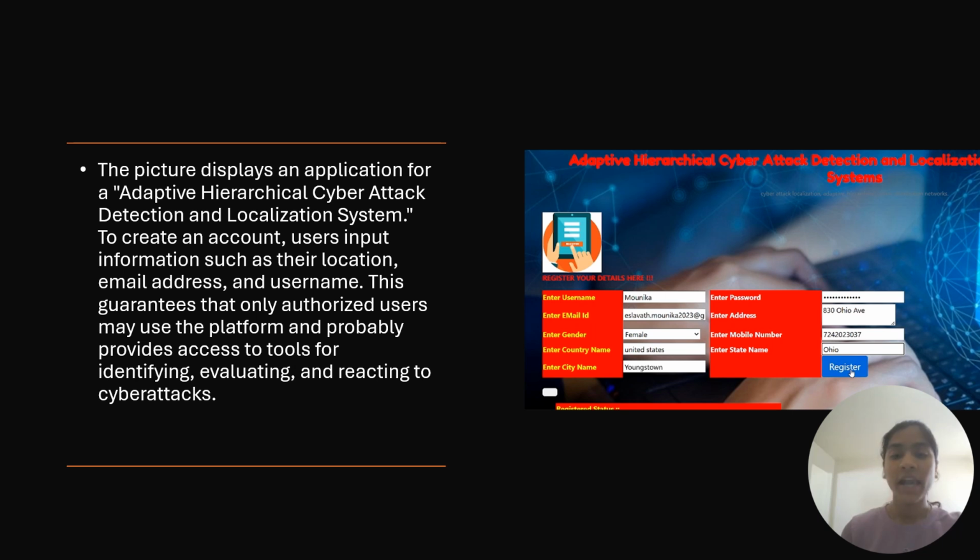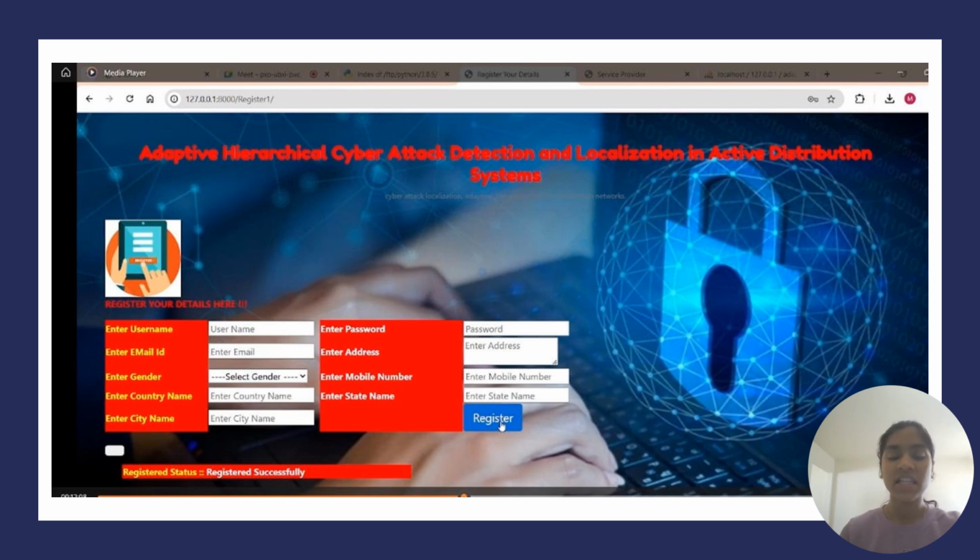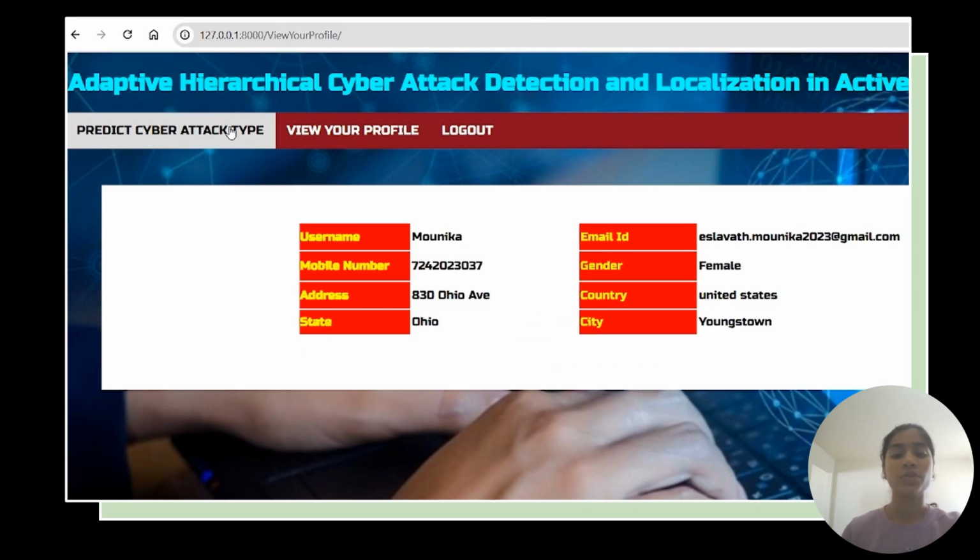And after successfully entering all the details in the application form and hitting register, it provides us the status whether it is successfully registered or not. Since we have entered our details, it showed us the registered successfully status. And after successfully registering, it navigates us to where we can view our profile or the other details which we have given. For predicting whether a cyber attack happened or not and what type of cyber attack it was, we need to hit the predict cyber attack type icon to get the result. Now the remaining execution part will be continued by my teammate.